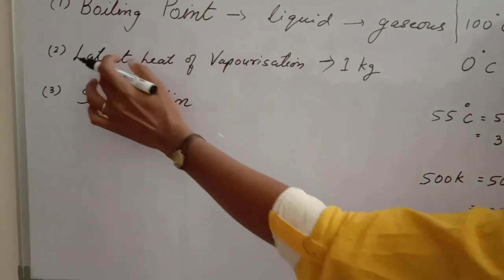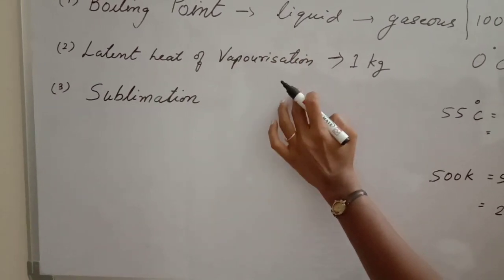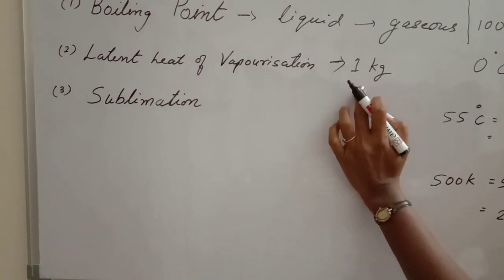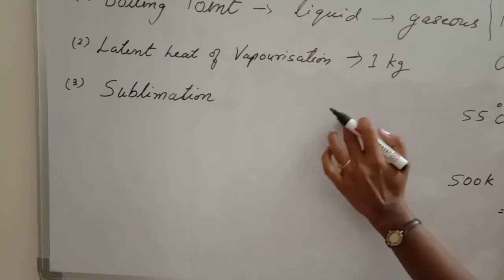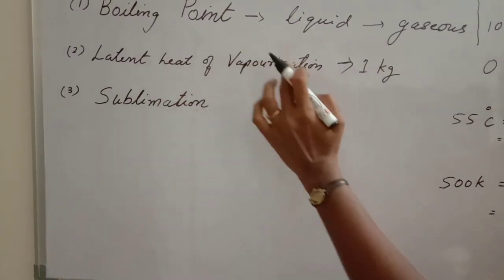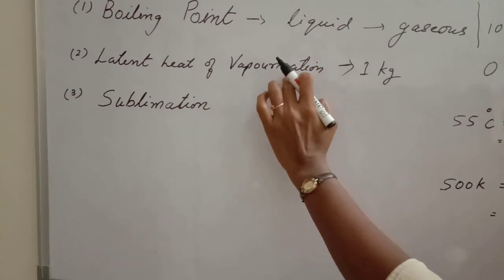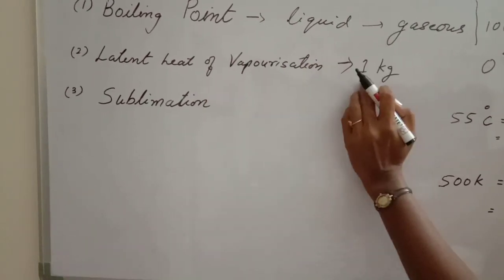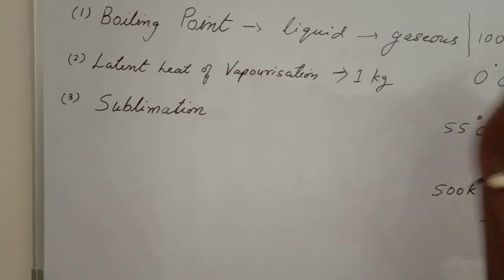So, what is latent heat of vaporization? The amount of heat required to convert 1 kg of water into vapors at atmospheric pressure at its boiling point is known as latent heat of vaporization. It's just like latent heat of fusion. But in fusion, we are taking 1 kg ice and it is converted into liquid. Here we will take 1 kg water and it is converted into vapors.